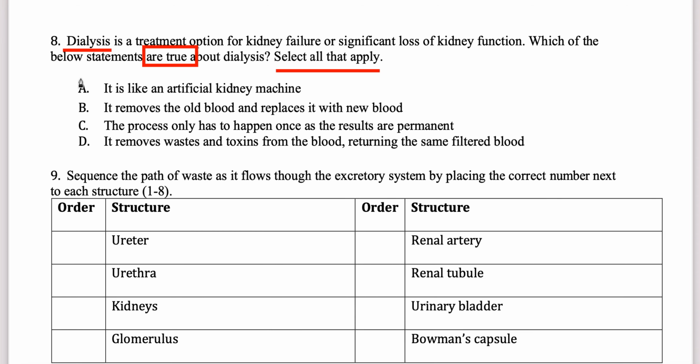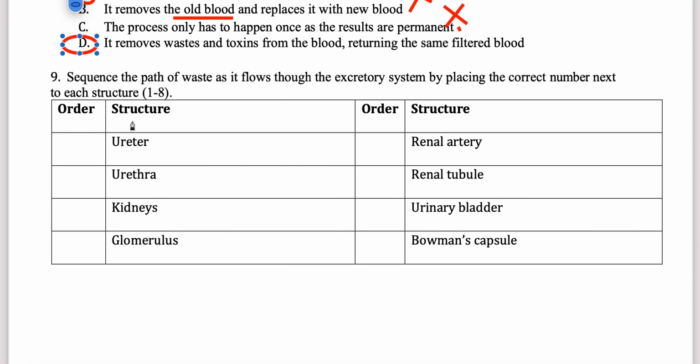It is like an artificial kidney machine. So yes, it is an artificial kidney machine. It removes the old blood. No, we don't remove the blood. The process only has to happen once, as the results are permanent. No, we discussed that the results are temporary. It removes the waste and toxins from the blood and returns some filtered blood. Yes, so that is another option.